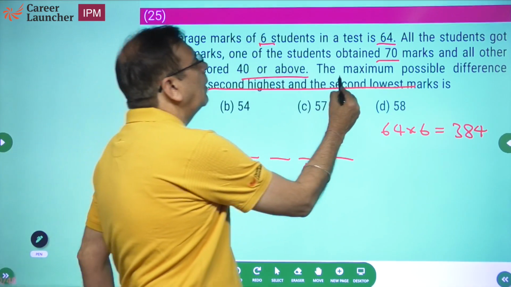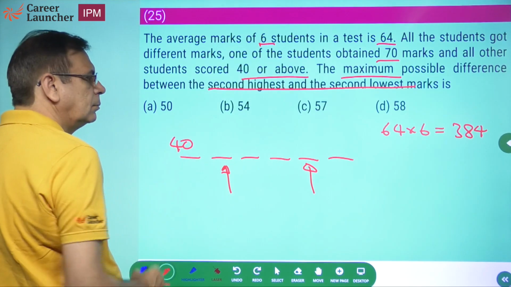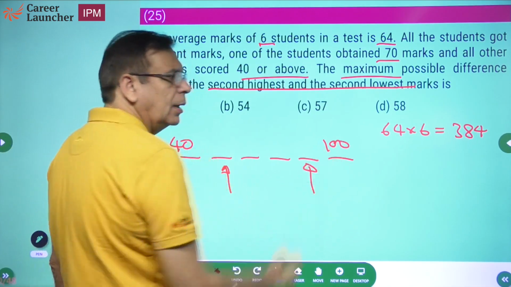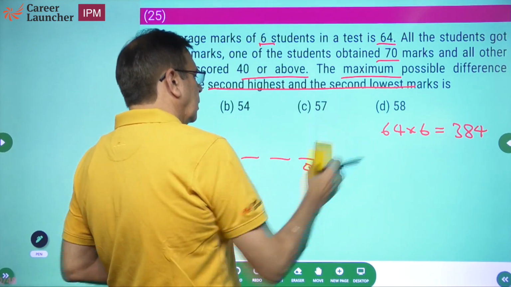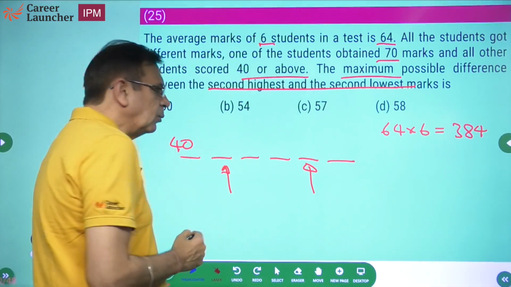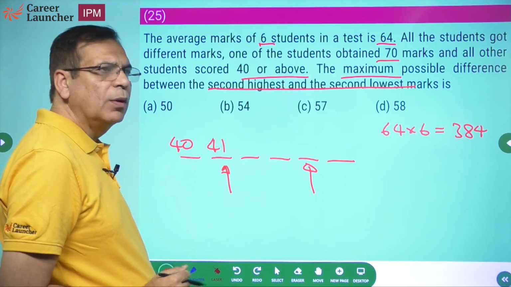And we want the maximum possible difference. If I want the maximum possible difference, I'll want the smallest here. I'll want this to be the highest possible. But whether it can be 100 or not, we'll look at that. Okay. So what is the second lowest you will want? Second lowest will be 41.